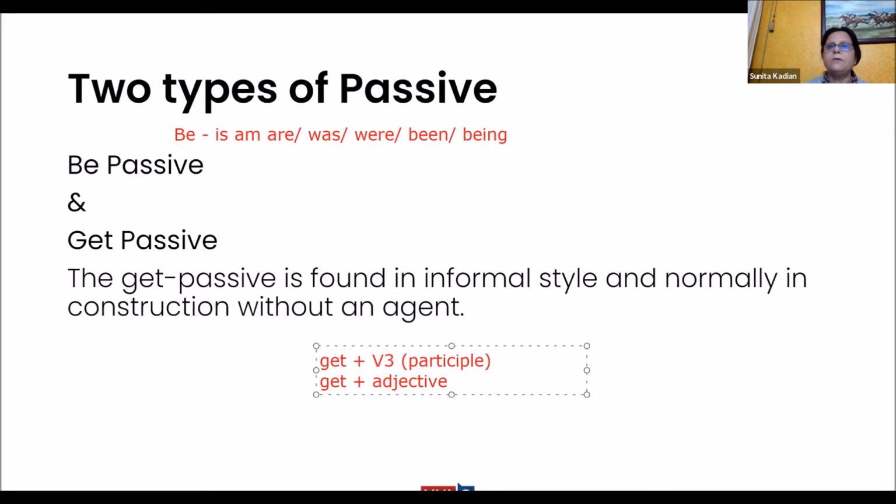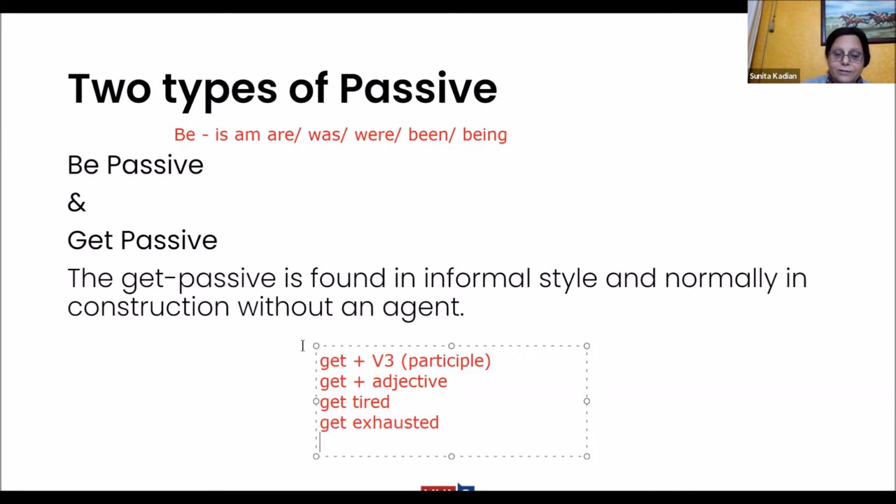So with be passive is the usual. The examples we just discussed are all be passive. But get passive is like this. For example, when I work a lot, I get tired. I get exhausted. So get tired. Notice when you say you get tired, tired is the past participle form. Or you get exhausted.